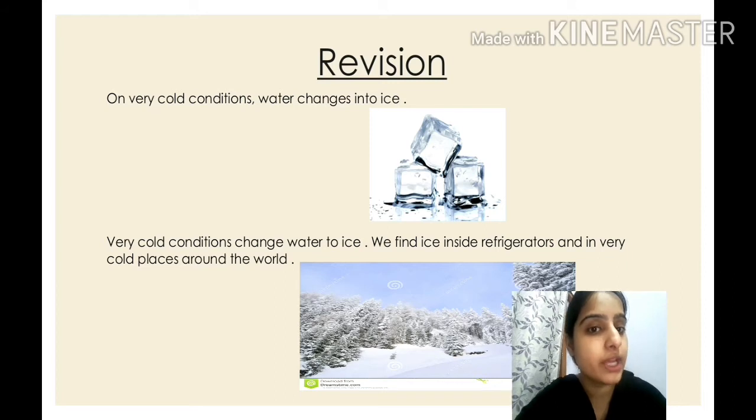And in very cold places around the world. In very cold places also, children, you can see the picture on the screen. You can see ice. Clear? On heating, children, water changes to water vapor. And when you keep water in any cold condition, then what happens? Water changes to ice. Clear?